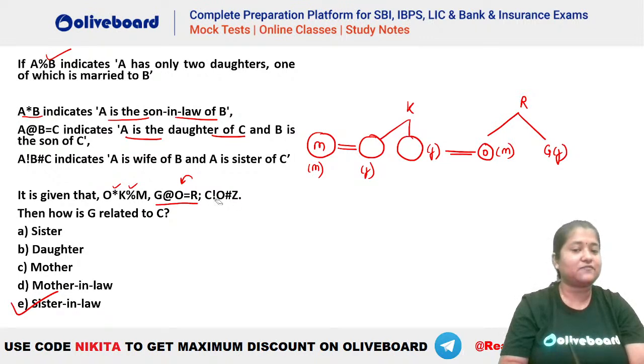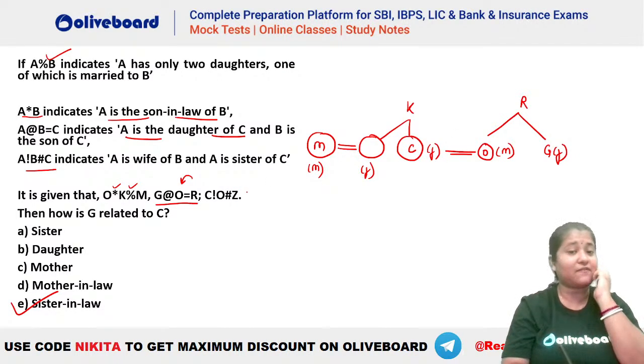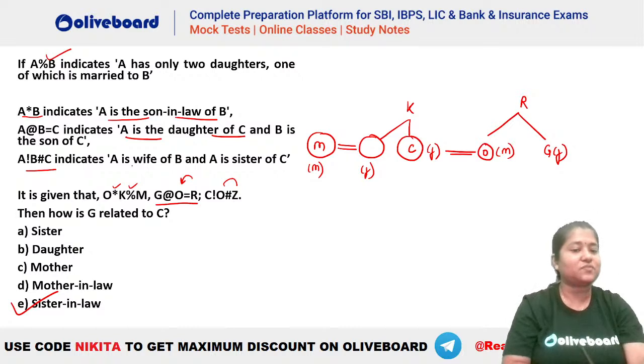Now we have this information, that is C exclamation mark O. What is the meaning of exclamation? Exclamation means A is the wife of B. So C is the wife of O. That means C has to be this one. And O hash Z hash means A is the wife of B and A is the sister of C. So C is the wife of O, and C is the sister of Z. That means Z will be here. Some relation like this will be formed.